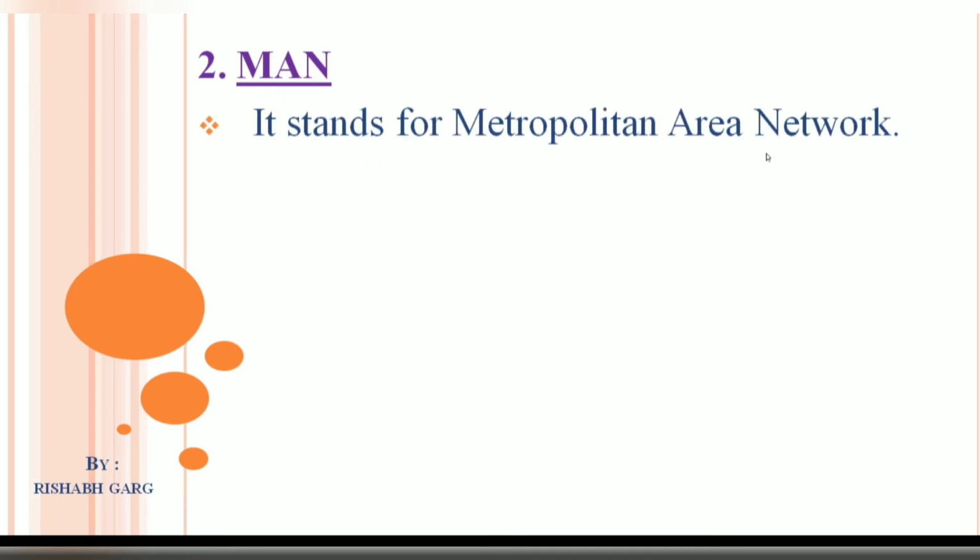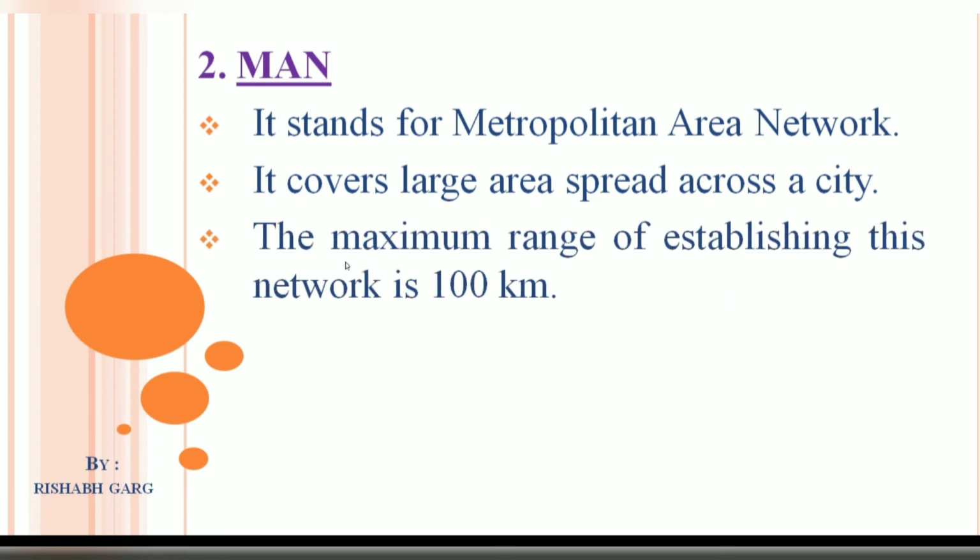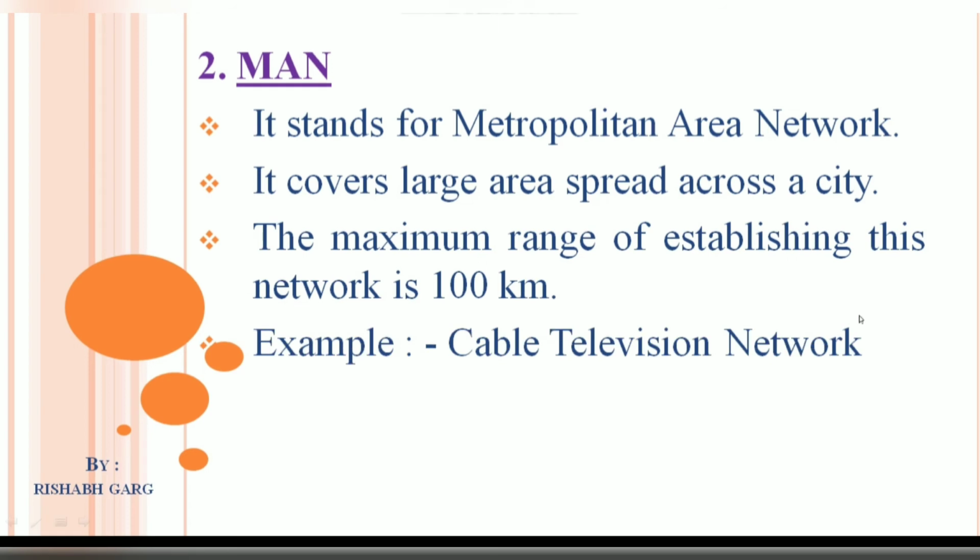Number 2, MAN. MAN stands for Metropolitan Area Network. It covers large area spread across a city. It means if we want to establish our network within a city, then we will use Metropolitan Area Network. The maximum range of establishing this network is 100 kilometers. Means if we want to establish our network within 100 kilometer range, then we will use Metropolitan Area Network. Cable television network is the best example of the Metropolitan Area Network.